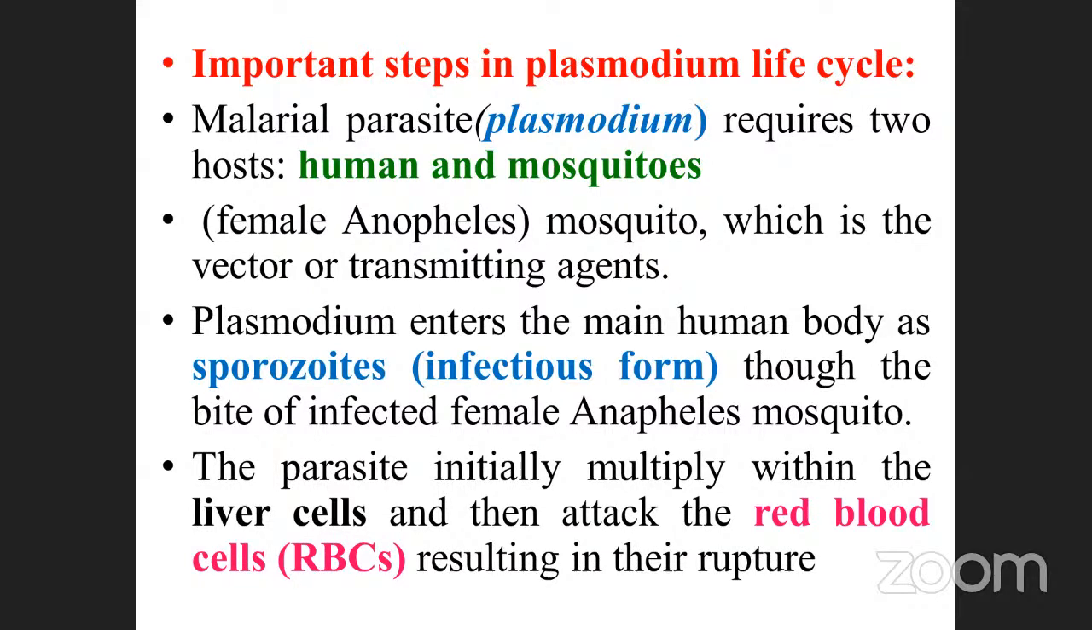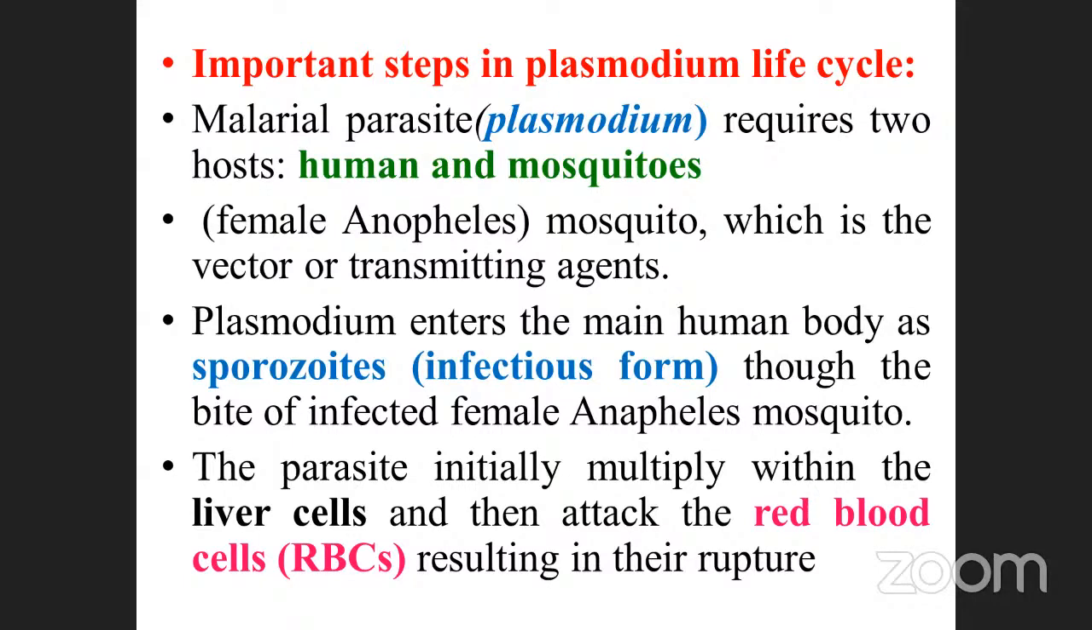Through the bite of an infected female Anopheles mosquito. When it enters, we will see what happens. The parasite initially multiplies within the liver cells and then attacks the red blood cells, resulting in their rupture. This is the mechanism that occurs within the RBC. First of all, Plasmodium needs two hosts, human beings as well as mosquitoes.